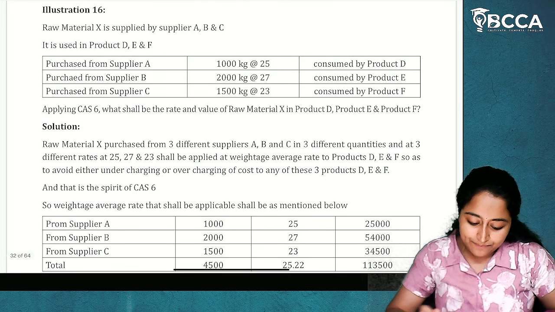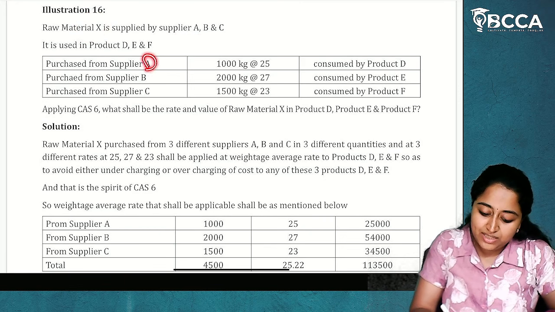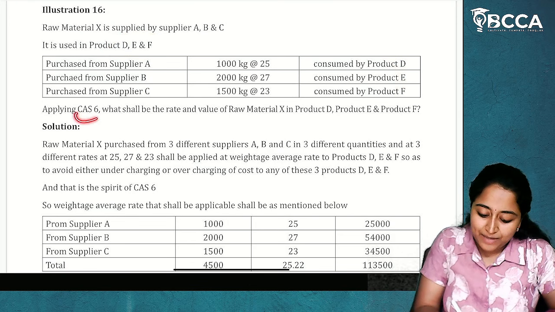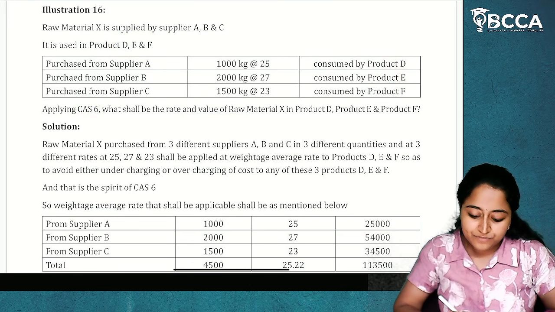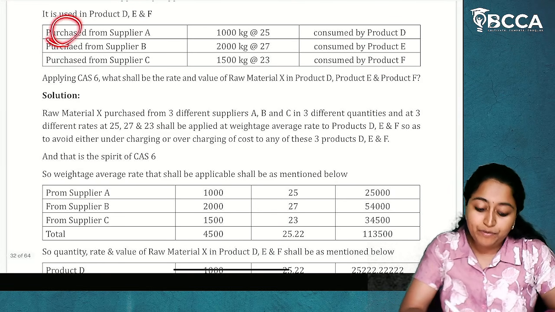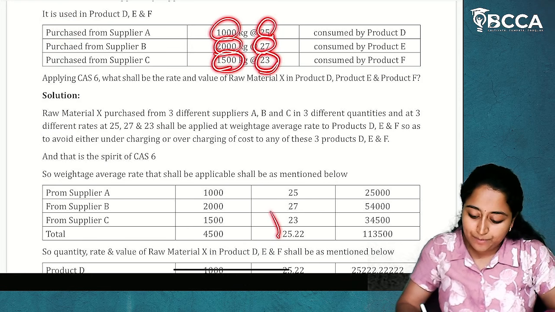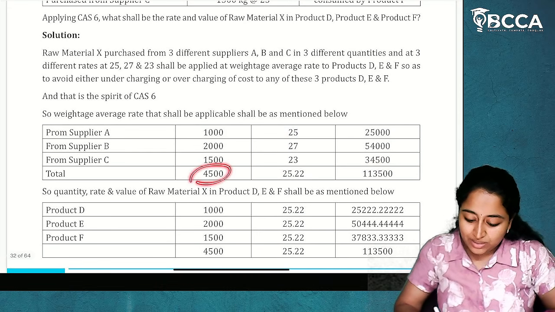Now, this is also the same. Raw material X is supplied by suppliers A, B and C. Three suppliers are there. They are supplying raw material and it is used in the production of D, E and F. Apply CAS 6 and calculate the rate and value of raw materials. So, how much have we purchased? 1000 into 25, 2000 into 27, 1500 into 23. This is our purchase cost. Now, what is the total quantity?